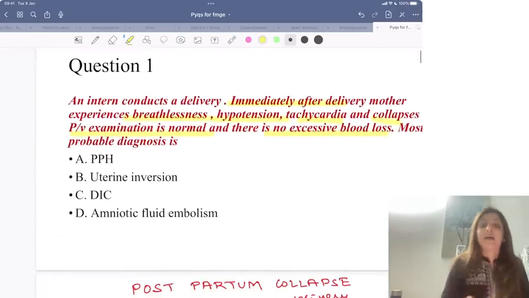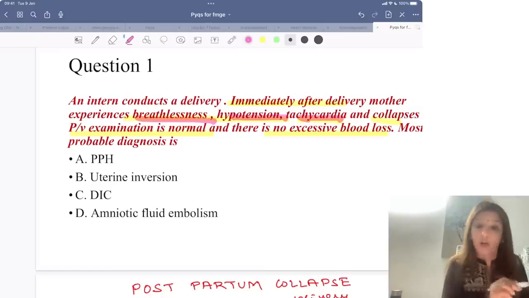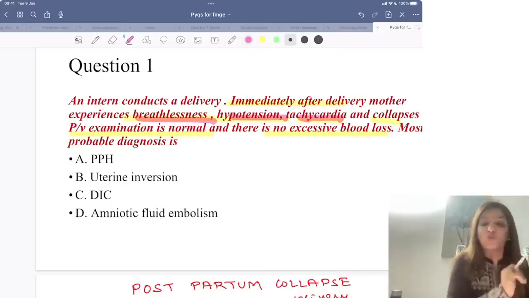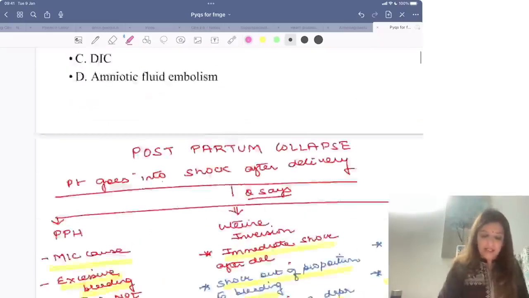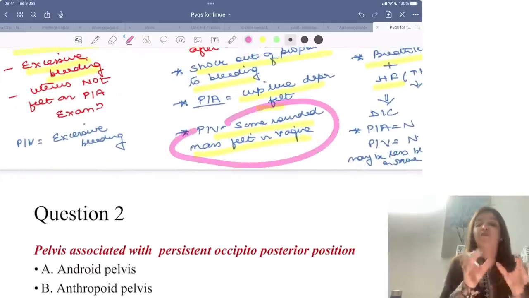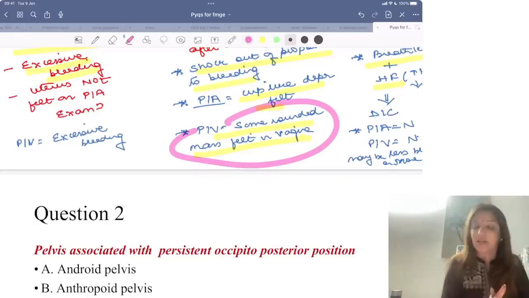Now in your case, number 1, they are saying immediately after delivery. When we read immediately after delivery, my mind said it could be a case of uterine inversion. But next, it is given that the patient has breathlessness, hypotension, tachycardia. Breathlessness, hypotension, tachycardia are found in amniotic fluid embolism. So now I want to know whether my patient has amniotic fluid embolism or uterine inversion. Look ahead: per vaginal examination is given as normal, whereas in a case of uterine inversion, some round mass will be felt inside the vagina, the fundus will be felt inside the vagina. So per vaginal examination will never be normal.